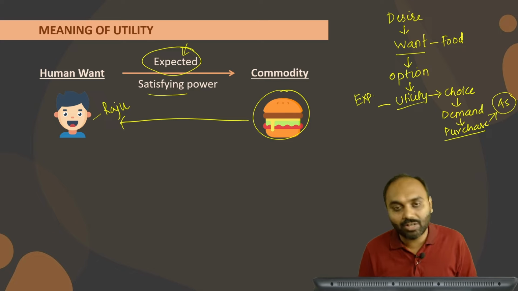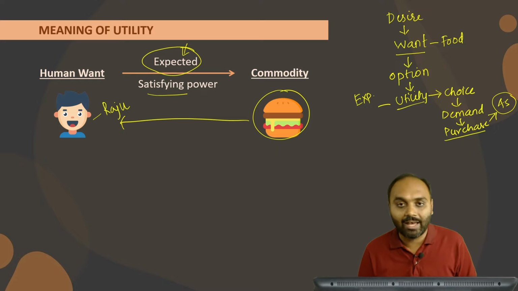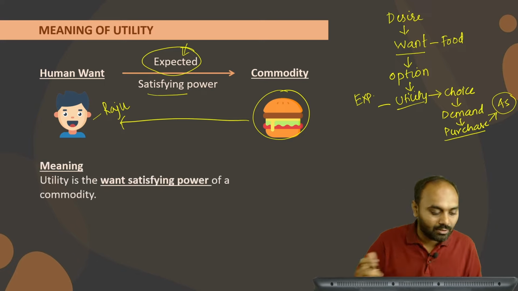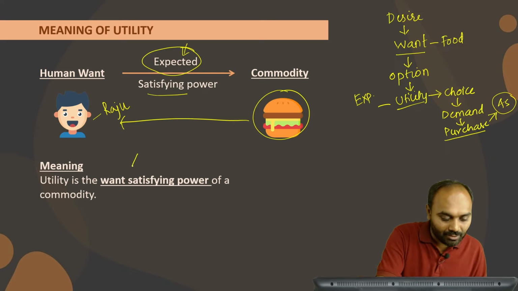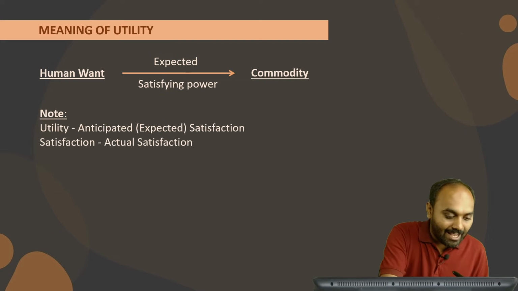So over here what we are noticing, there is a Raju who is quite hungry, there is a burger, and the burger has a satisfying power which Raju has expected. That satisfying power will be termed as utility. So the meaning that we have written over here, utility is the want satisfying power of a commodity. As discussed previously, utility is anticipated.